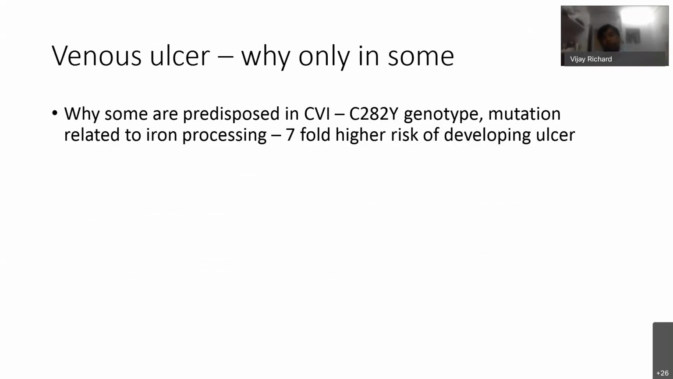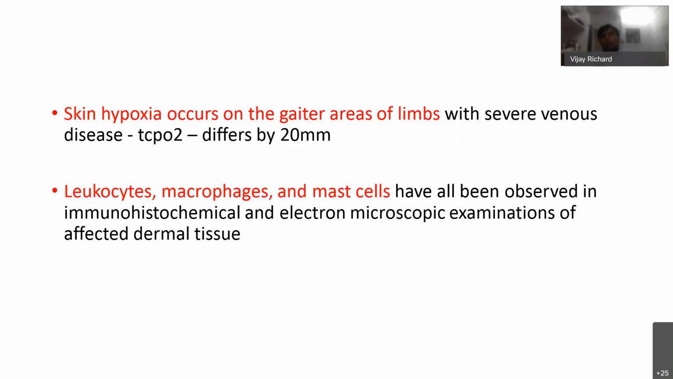Why is venous ulcer predisposed only in some groups of patients? This may be because of a mutation, the C282Y mutation. Those people who have this mutation, which is related to iron processing, have a 7-fold higher risk of developing ulcer. As we saw earlier, there is skin hypoxia that occurs in the gaiter areas. If you see TcPO2, transcutaneous pressure of oxygen, it differs by 20 millimeters in those areas. Also seen are inflammatory cells in biopsy.